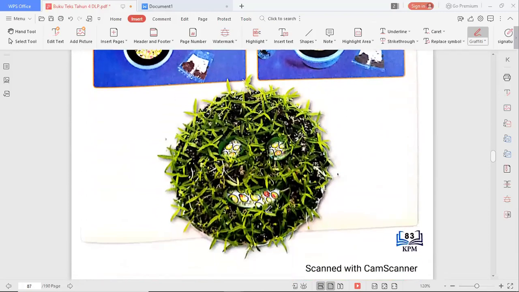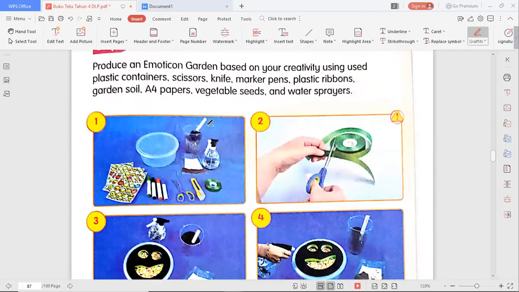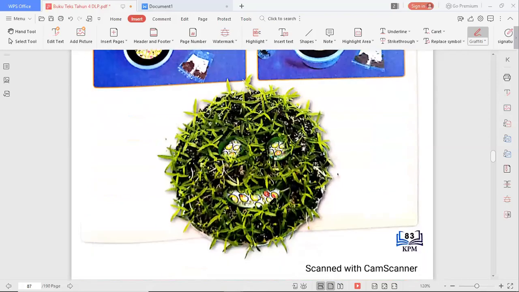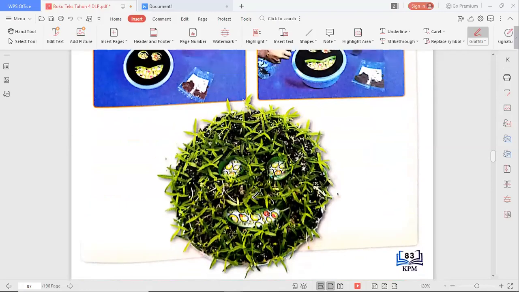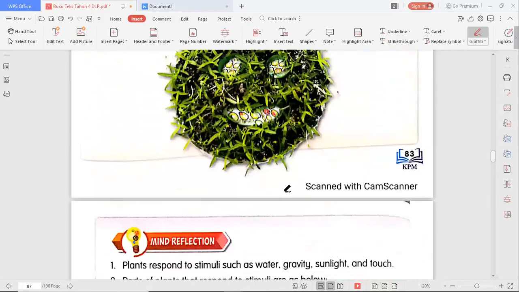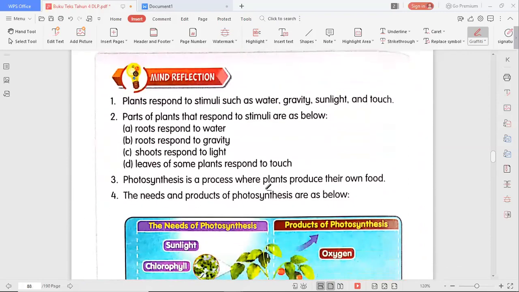Very nice, very interesting. So if you have plants, or pots, those things needed at home right now, you can do it, okay, and present your work to your teacher and also to me as your science teacher, okay, my kids. It depends on you what type of plant you want to plant.